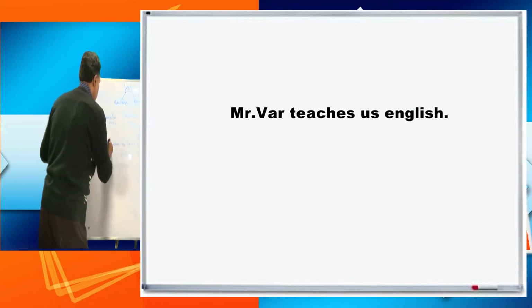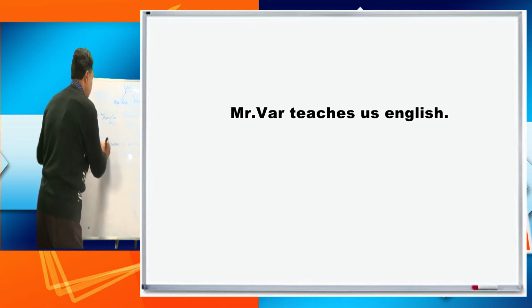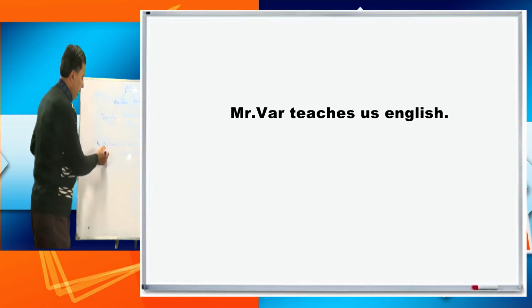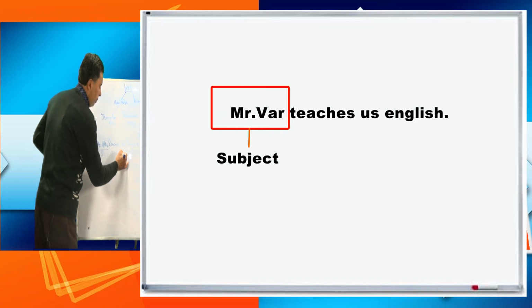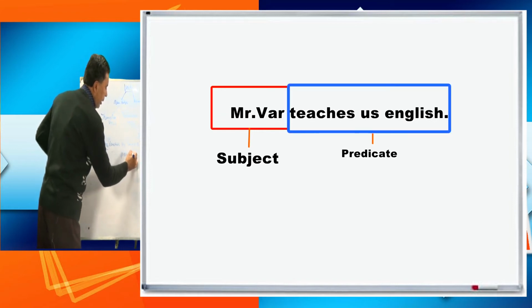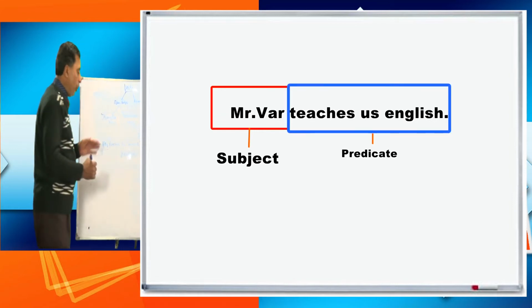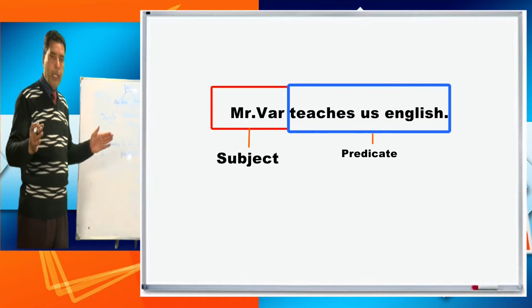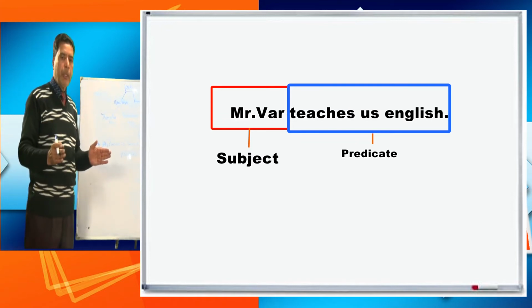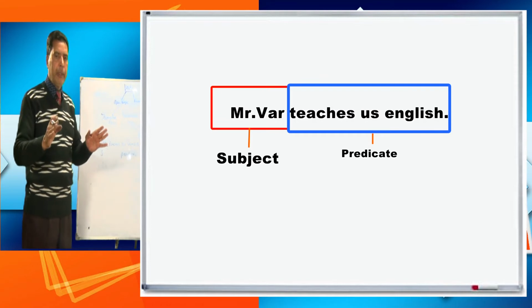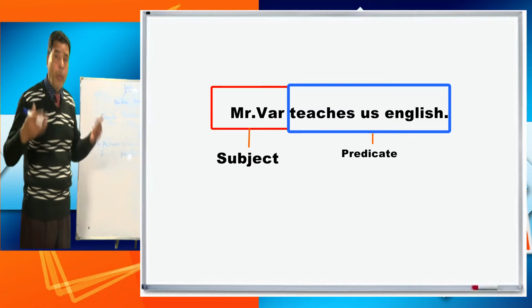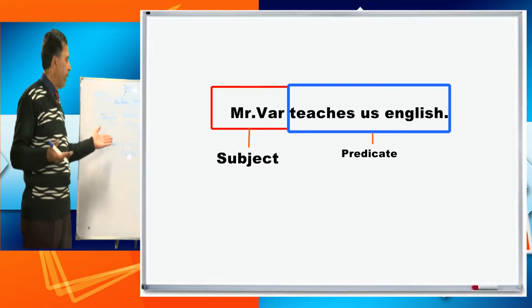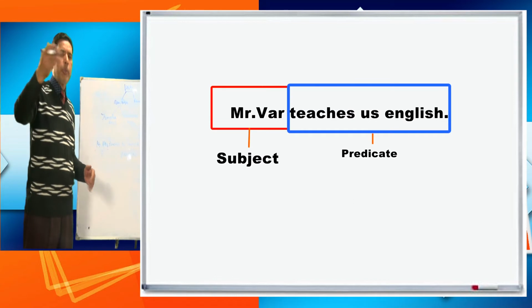Let me write here, "Wo teaches us English." Here it is subject, "teaches us" here, "English," here it is predicate. And generally we find an object in the predicate. And sometimes there is only one word, that is predicate. Or we can say that is object. Predicate means the rest of the sentence, wherein we find verb and sometimes object.